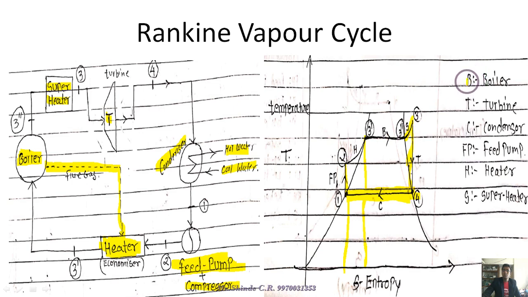The abbreviations are given. B stands for boiler, T stands for turbine, steam turbine we call it. C is condenser, F is the feed pump, H is the heater, and S is the superheater.